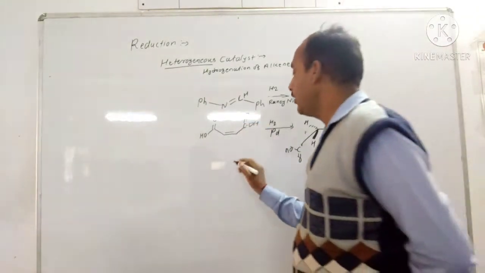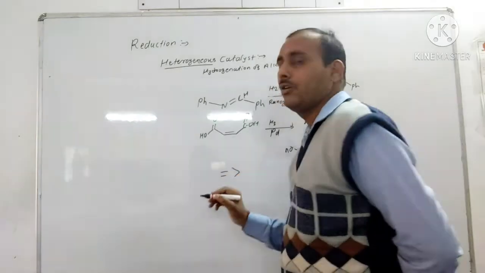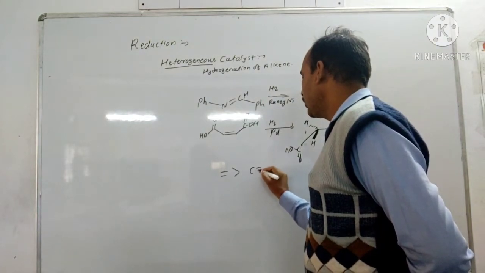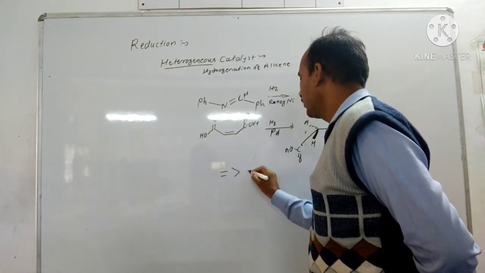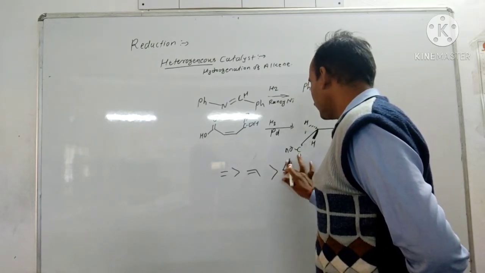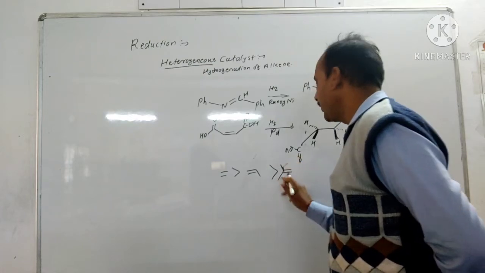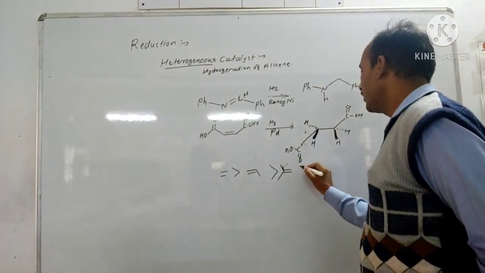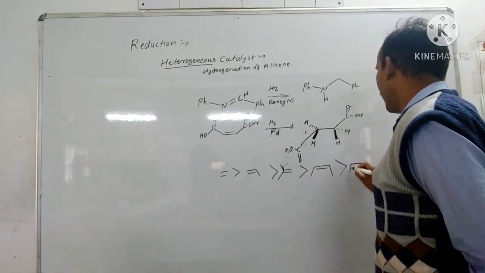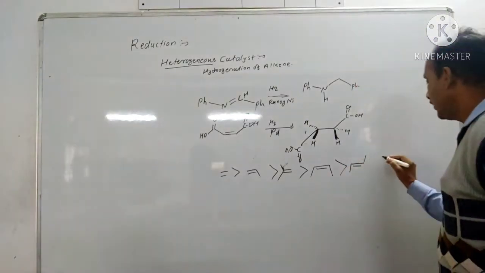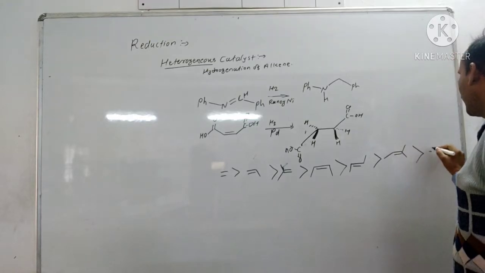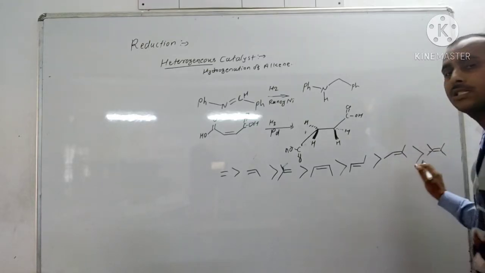So the reactivity order of alkenes: the carbon-carbon double bond of ethene is reduced faster than a monosubstituted double bond, then a disubstituted double bond with both substituents on the same carbon, then disubstituted cis, then trans, then trisubstituted alkene, and last, tetrasubstituted alkene.